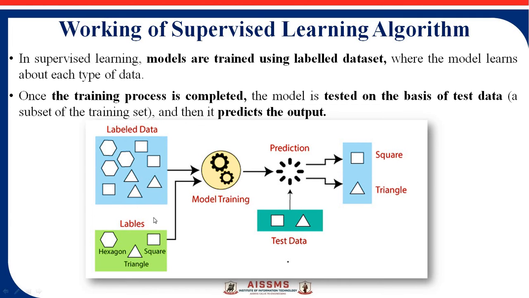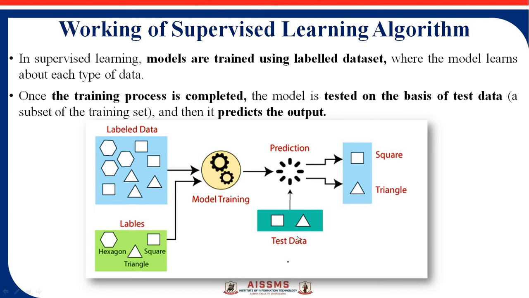Now see here in this diagram, in machine learning the first part is training. For training they use these two types of input, one is label data and another is labels. In the training part, the machine is trained by using this given dataset. After training there will be a particular prediction.